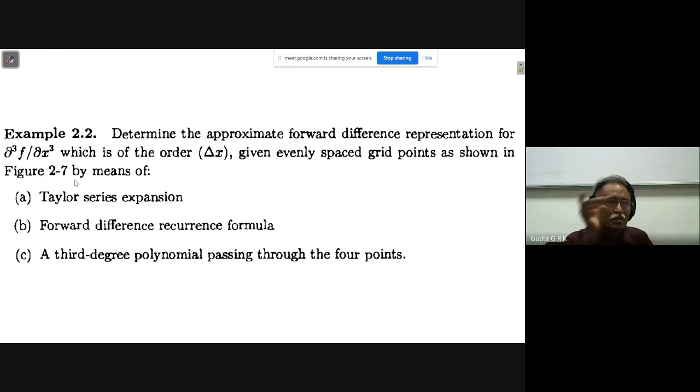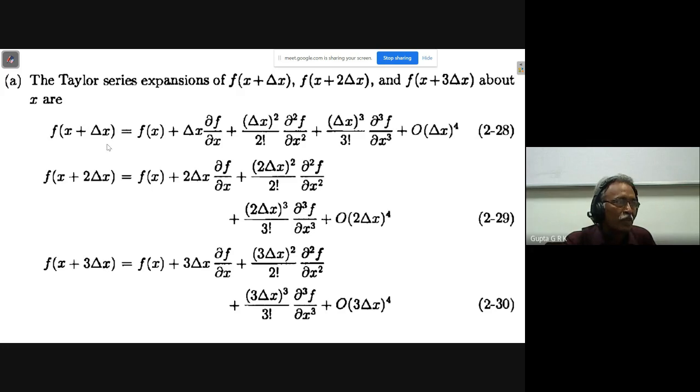Okay, that is previously equally spaced grid points. You derive it using Taylor series expansion, using the forward difference recurrence formula, and using a third degree polynomial passing through the 4 points. These three methods, you can use any method, but if you use all three methods, you have to get the same expression. So using Taylor series expansion, I have to get f(i+1), f(i+2), and f(i+3). Then I have to do the manipulation.